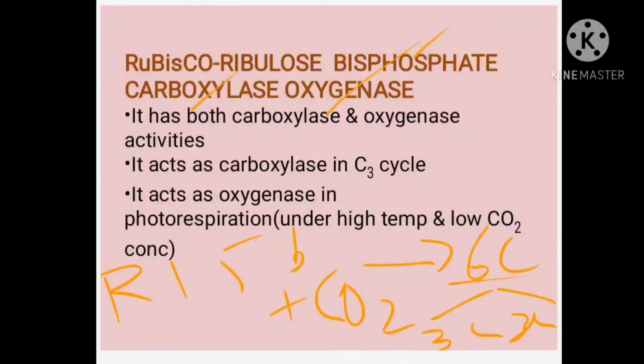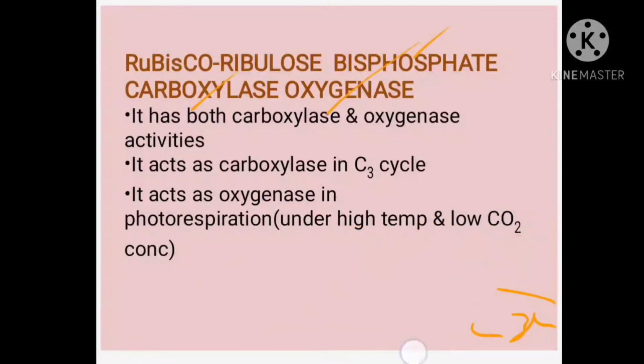This Rubisco enzyme has a characteristic feature. What is the characteristic feature? It acts as both carboxylase as well as oxygenase. What is the difference? As the name suggests, carboxylase means it helps in fixing carbon dioxide, so we call it carboxylase. Sometimes it acts as oxygenase. Oxygenase means it helps in fixing oxygen.